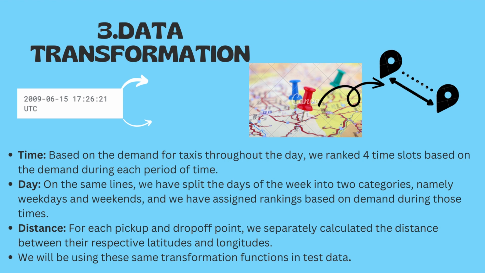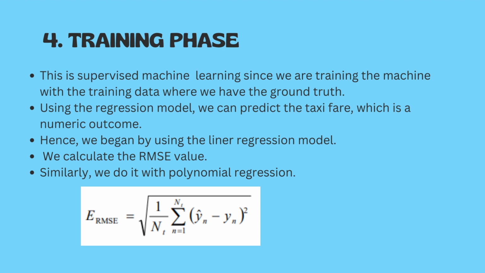Next comes the training phase. In this training phase, as the attribute we are going to predict is of numeric data type, we used a regression model. And in the regression model, we compared the RMSE values and proceeded with the next step. With this, I would like my next team member to continue with the presentation.